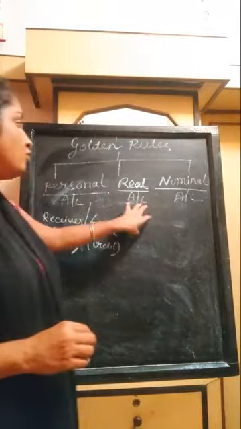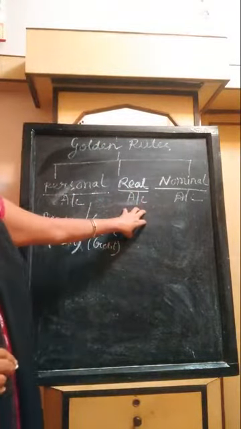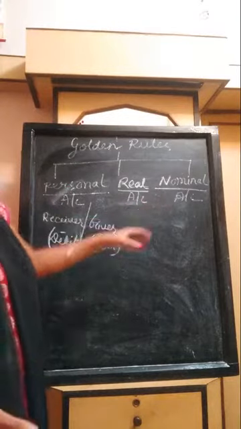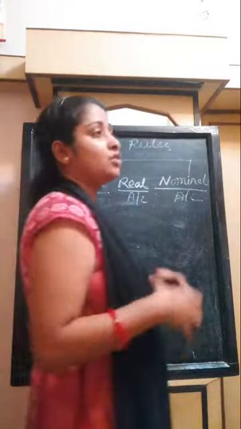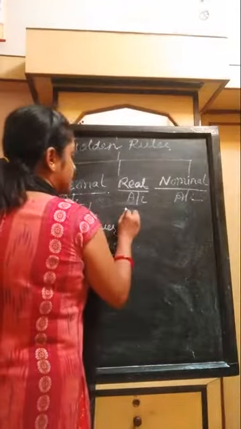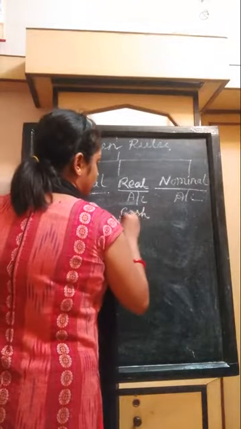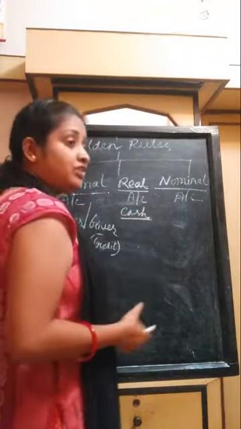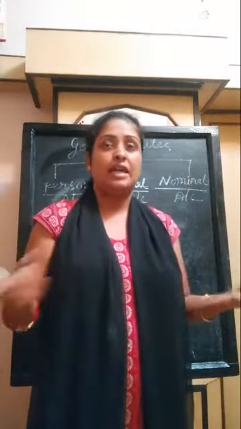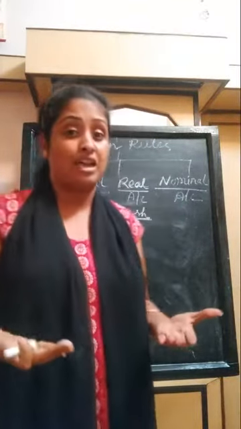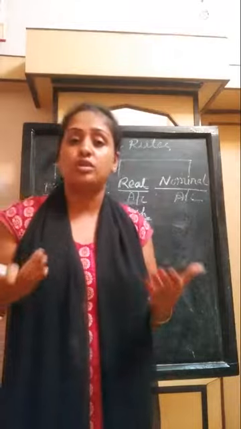Now we first come to real account. Under real account, something is coming in and something is going out. Real account means, for example, cash. In a transaction, either cash comes in or it goes out.